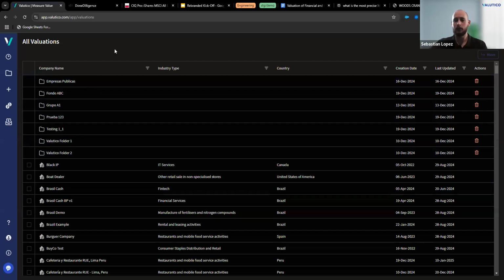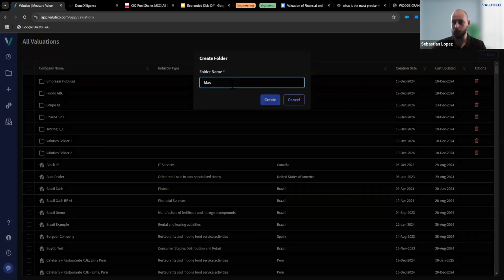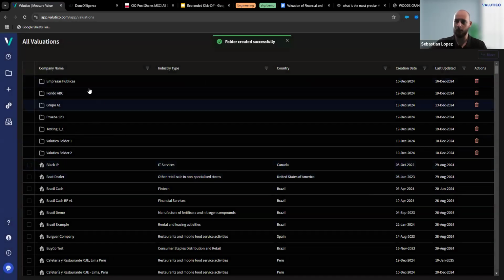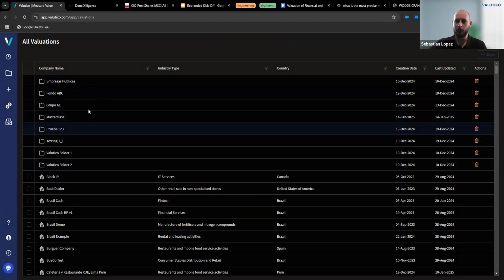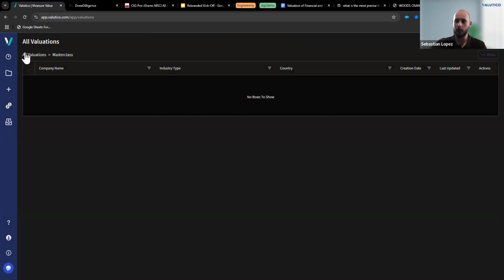The folder organization is very, very simple and straightforward. You can create new folders at the top right corner with the blue button. So I'm going to just hit create folder and call this one Masterclass. Once I create that folder, it will appear on my list in a couple of seconds. This takes just a couple of seconds to work. And then you have Masterclass right here. If I access Masterclass, of course, it is going to be empty.